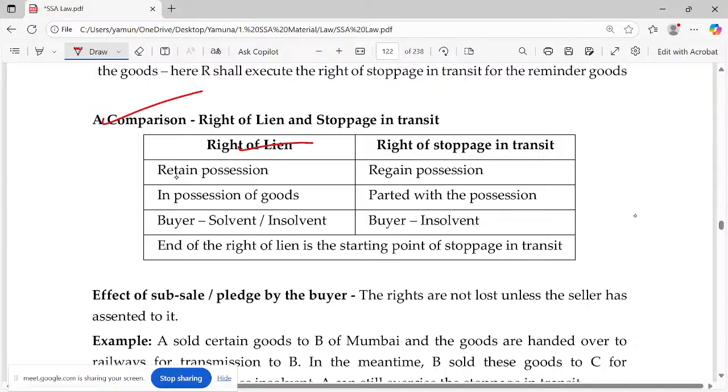Right of lien, yes, you can retain the possession of the goods. Whether the buyer is insolvent or solvent is immaterial. Whereas in the case of stoppage in transit, you can regain the possession. That's the only major difference, so especially objective question writers, please be aware of it. Right of lien, retain the possession; it's in your hands, you retain it. Whereas in the case of right of stoppage in transit, you have parked the possession, so you have to regain it.